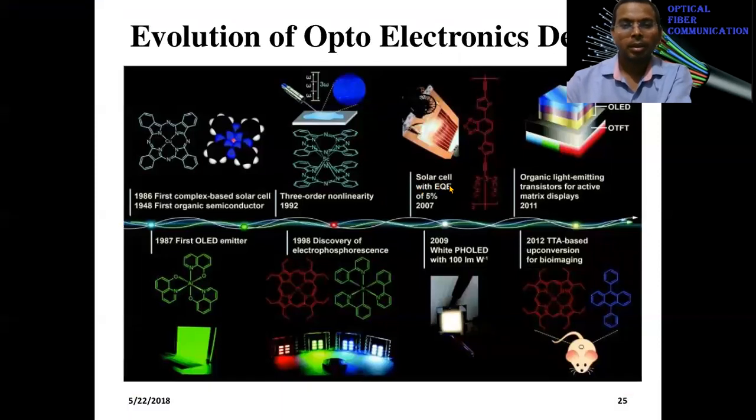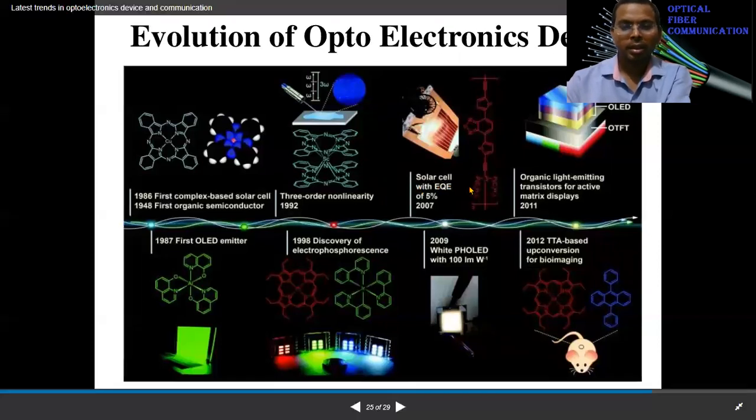Interconversion happens always, like an electrical signal will be converted into optical, and the optical signal will be converted back into electrical. It's not going through long haul communication, but within a small region of the instrument, it gets converted back and forth using the principle of conversion of electrical to optical and optical to electrical. Different optoelectronic devices emerged.